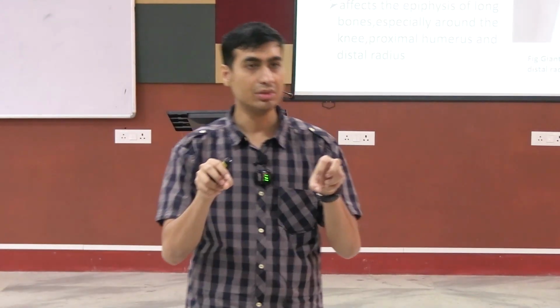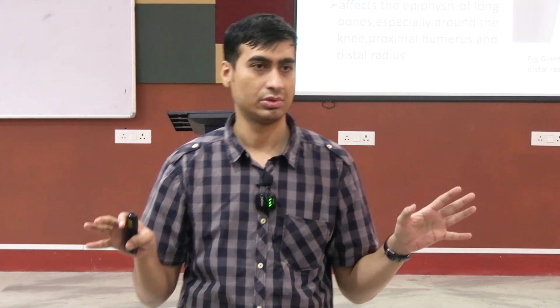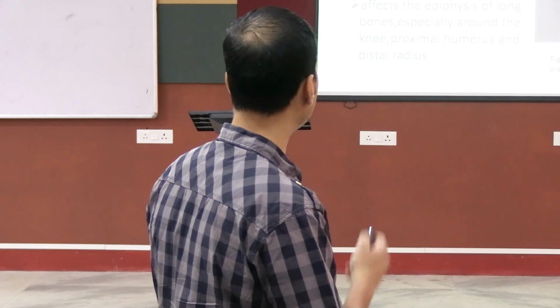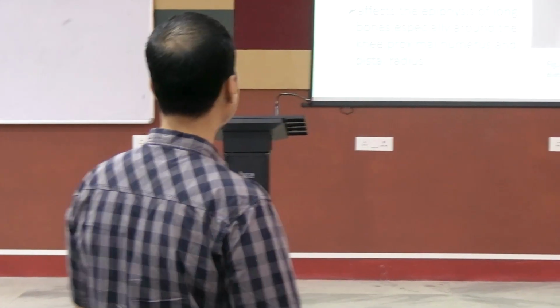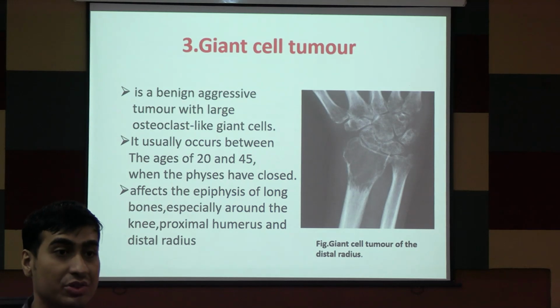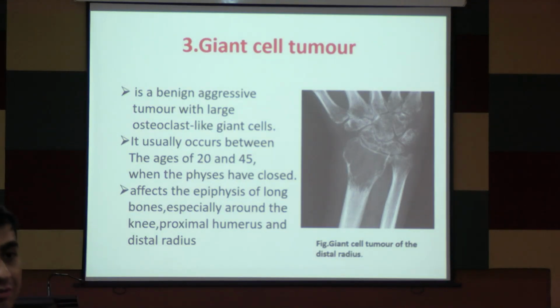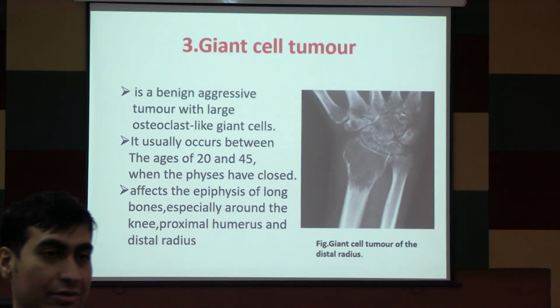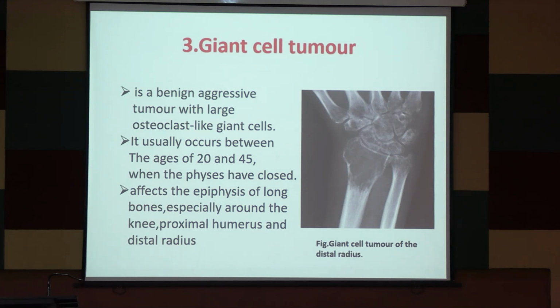When it eats the bone, it is a lytic lesion. When it grows bone, that means it will be very white on X-ray. That is a blastic lesion. So this is a lytic lesion, expansile. See why it is there? Because of the osteoclast-like giant cells. Here the osteoclastic activity is more and it forms giant cell tumors. It forms foamy, large giant cells. Histopathologically, it is a spindle cell tumor. And that's why it has got its name, giant cell tumor.